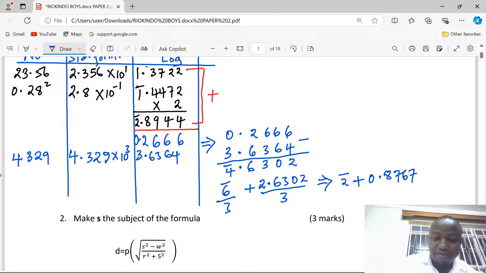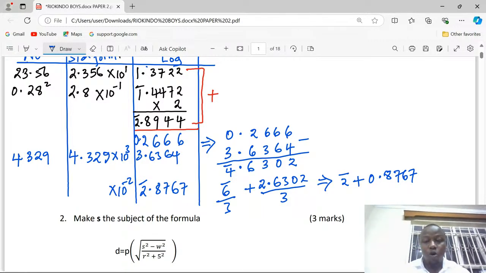This means now we are having bar 2.8767. So this is going to be 10 power -2. And now we take the anti-log of 0.8768. This is going to be exactly 7.528.